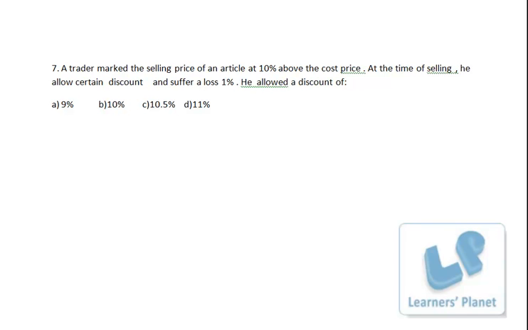Right? At the time of selling, he allows a certain discount and suffers a loss of 1%. Cost price is 100 rupees, loss is 1%, that means selling price is 99 rupees. Now marked price is 110, selling price is 99. So precisely 11 rupees is the discount, and discount is always given on marked price, right? So 11 rupees is what percent of 110? That's 10% only. So discount is 10%. Okay, so it hardly needs paperwork. I hope you are clear.